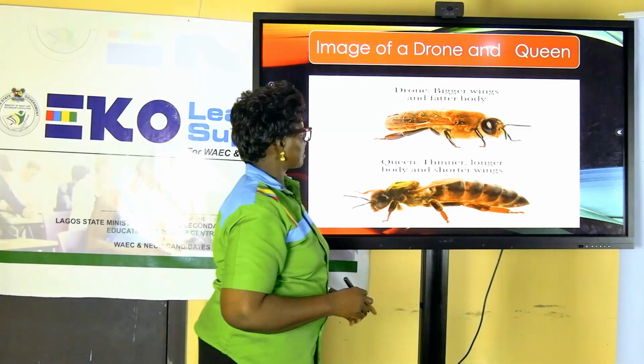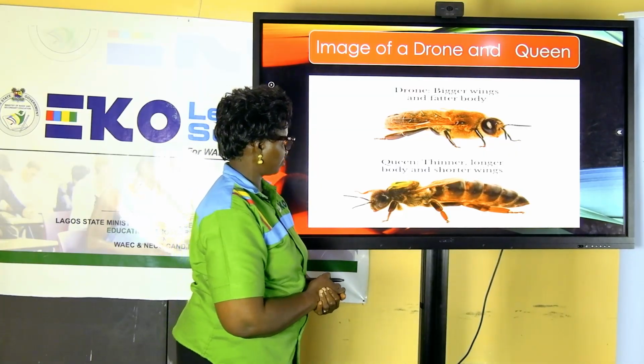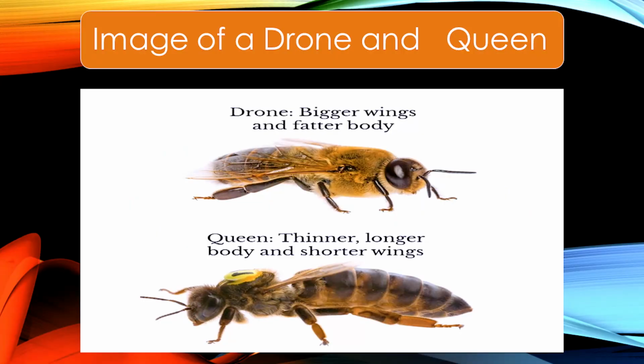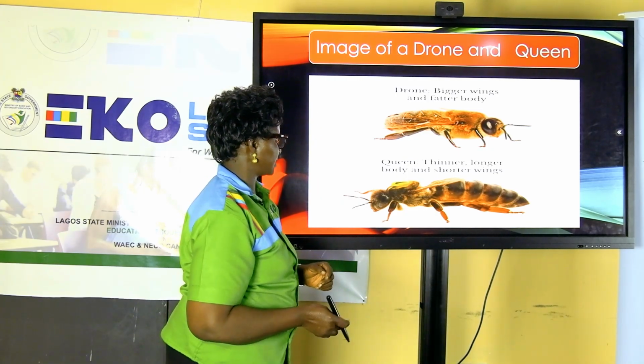This is a structure of a drone. They have bigger wings and they are fatter. When you look at the queen, queens are thinner, they are longer. When you look at their shape, they have a longer shape than that of the drone, and they have shorter wings.